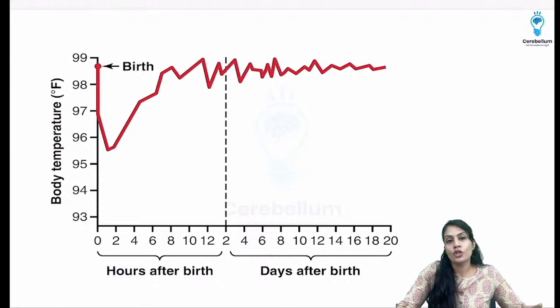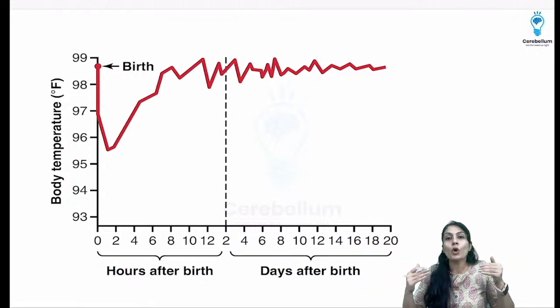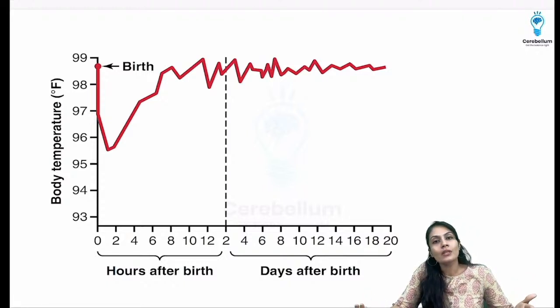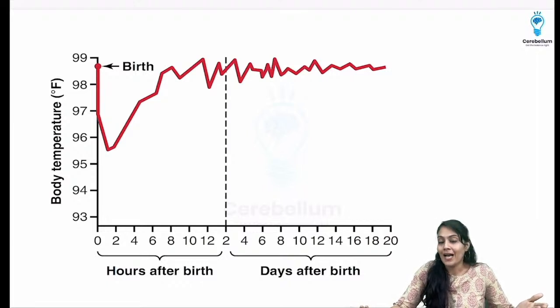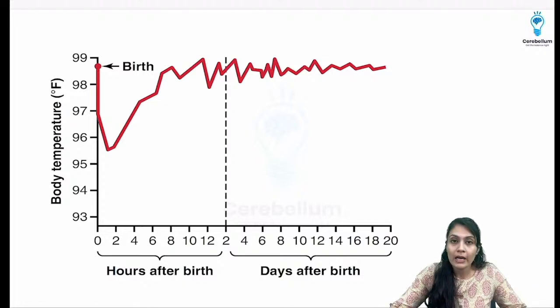There is one more change that is going to happen after the birth. And what is this change? When the fetus is inside the mother's womb, the body temperature is maintained. How? Because mother's body temperature is around 37 degrees Celsius. But as soon as delivery takes place, the baby is going to come out into the external environment for the first time, and he will be exposed to the room temperature. And remember, this room temperature also helps to cause vasoconstriction. That means again the systemic vessels are going to have more resistance because of this vasoconstriction.